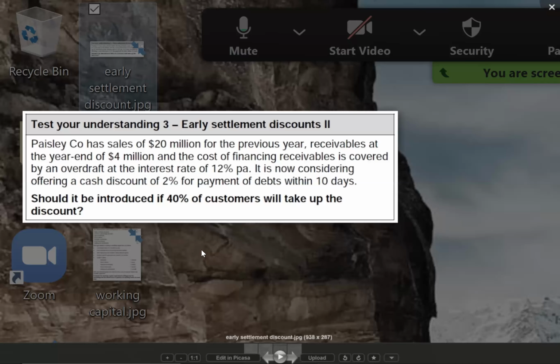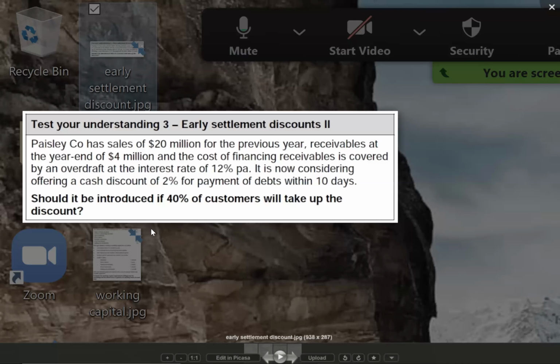So first we'll calculate the original credit period. How to calculate that? We can still apply the working capital logic. How did we calculate receivables? Receivables were credit sales into period. So now period will be receivables divided by credit sales.